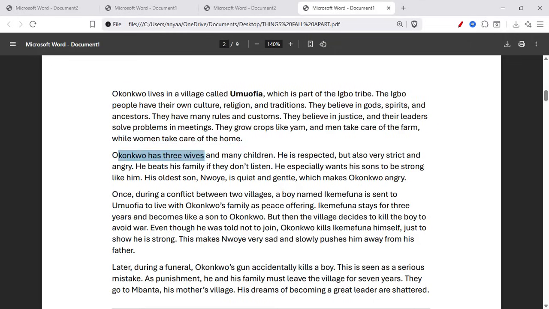Okonkwo has three wives and many children. He is respected but also very strict and angry. He beats his family if they don't listen. He especially wants his son to be strong like him. His oldest son, Nwoye, is quiet and gentle, which makes Okonkwo angry.